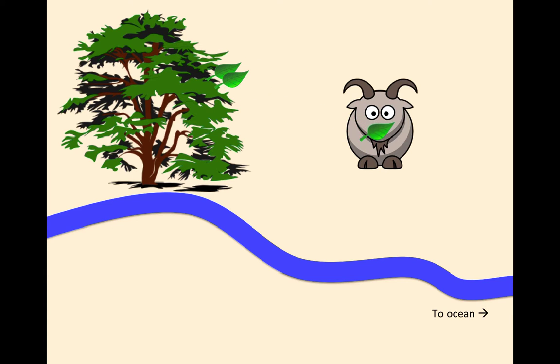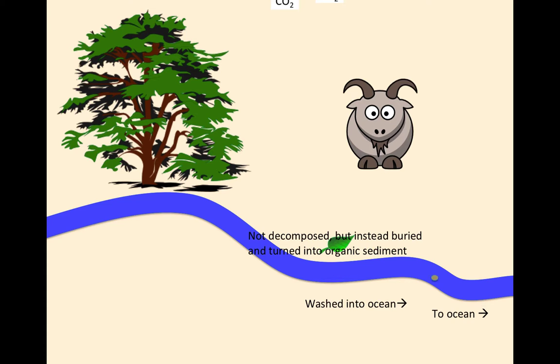And say this goat eats the leaf. He respires CO2 back. Quick cycle. Or the leaf could fall to the ground. It gets decomposed and turned to CO2 over about 50 years, and it goes back to the air. Or it comes down to the ground. It does not get decomposed, but instead turned into an organic sediment, which runs into the ocean.